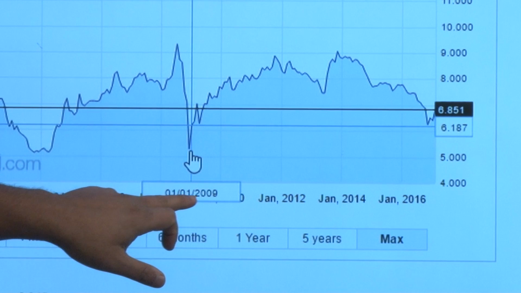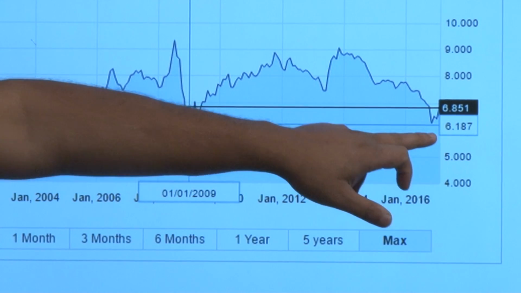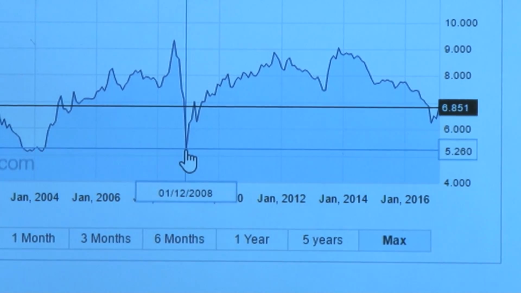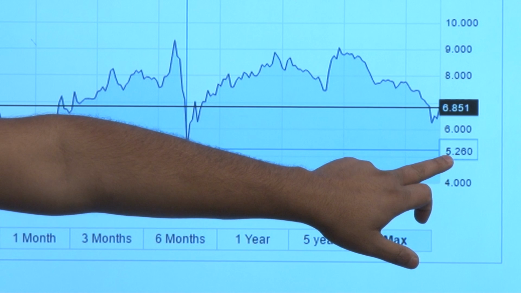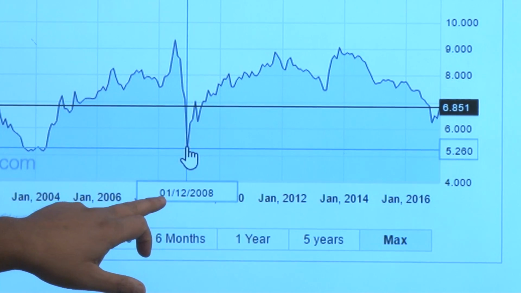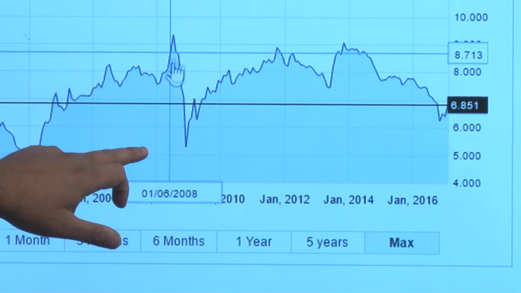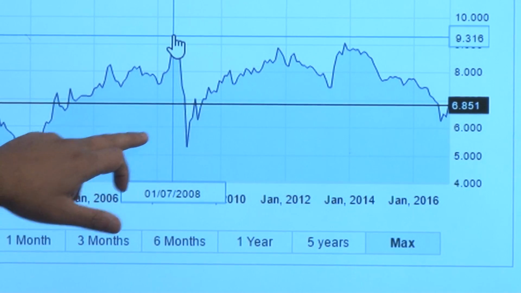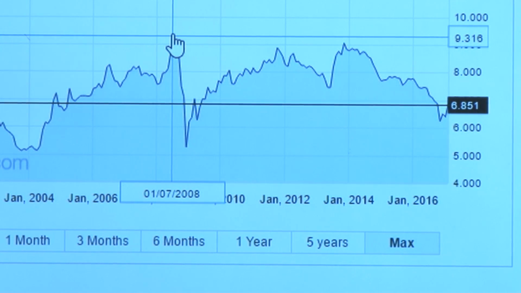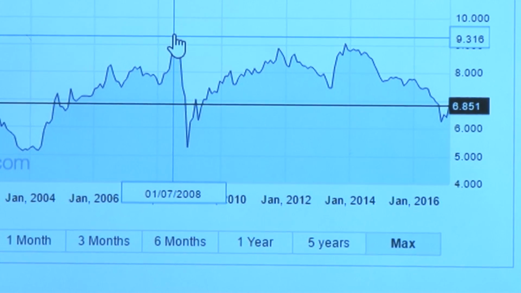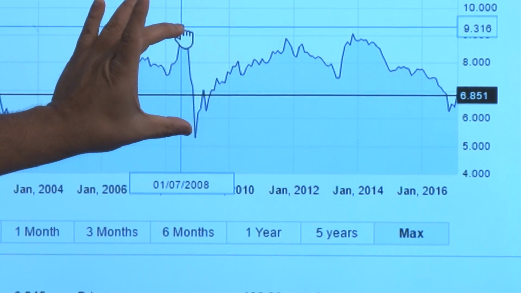So this is Jan 2009. And in Jan 2009, the yields have come down to 6.1. Let's pay attention, the yield is at 5.2, not even 6.1. This is at 5.2 in, let's say, late 2008 or early 2009. And it was at 9.3. So from 9.3, yields have come down 4%. So 9, 8, 7, 6 and 5%. They have come down that much in a short span of time.